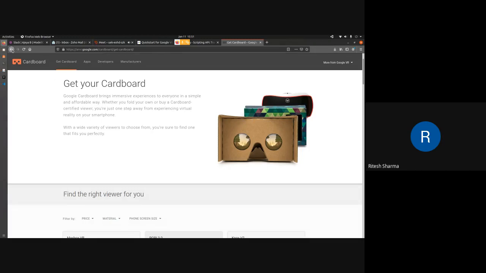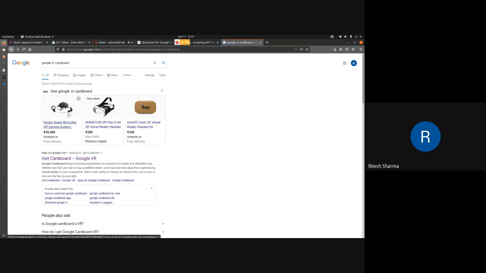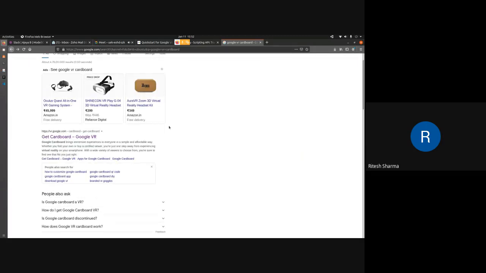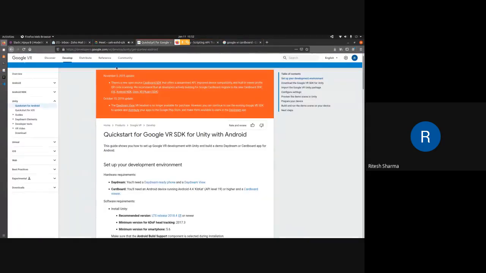After this came, a few other companies came with their own plastic version of the same thing as well. For example, here you can see it is quite cheap, and similarly you will find a lot of other headsets which, depending on their cost, will have better visual quality and all that, but you can find it for cheap. So Google had come up with this SDK, which stands for software development kit, for enabling not just to visualize but to create VR applications for free.